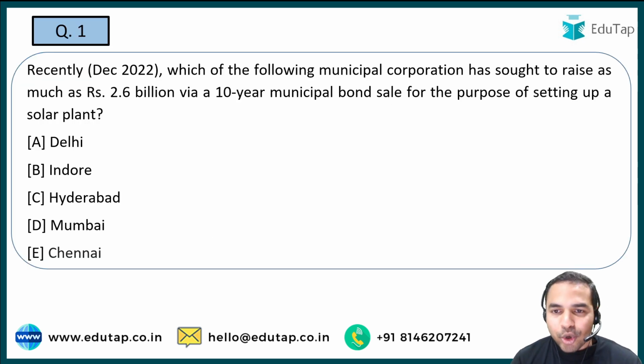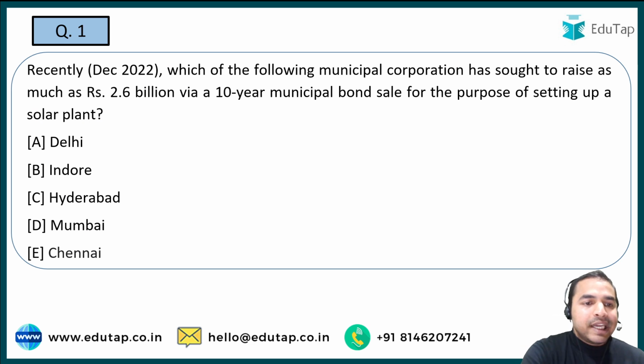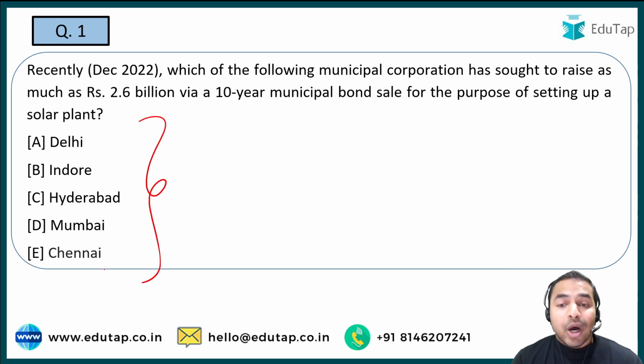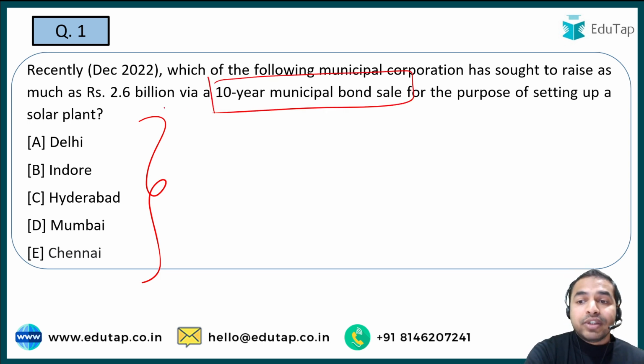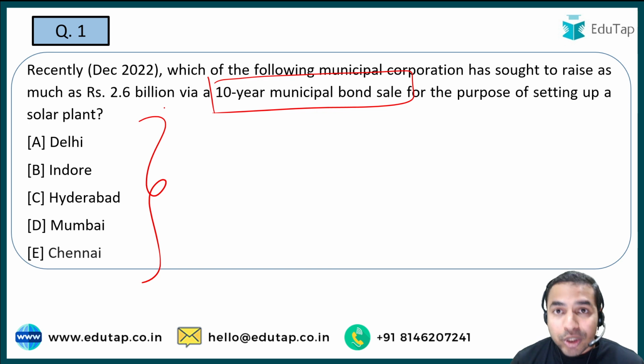The first question is, you are required to tell me the name of the city which has recently announced to launch a municipal corporation. It has basically announced to launch a 10-year municipal bond sale for the purpose of setting up a solar plant. Let me give you a small hint: this city was awarded the India's Cleanest City Award for consecutive 6 years.